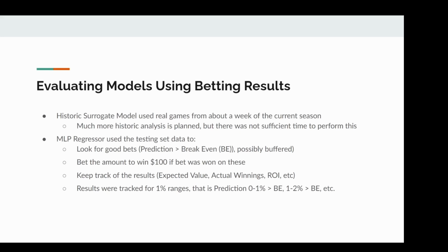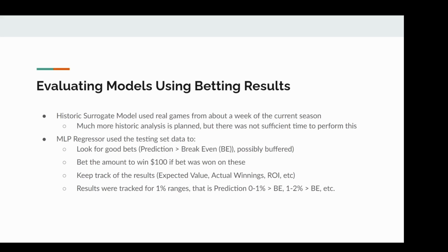In this case, with the historic surrogate model, we took for that very small sample set what bets we thought were good. We placed those theoretical bets and saw how they did, and compared it to what bets Numberphire thought were good against their theoretical bet. For the regressor, which was trained with data from 2010 to 2020, since that was the period we could harvest historic betting odds from, we tested exclusively against historic results.